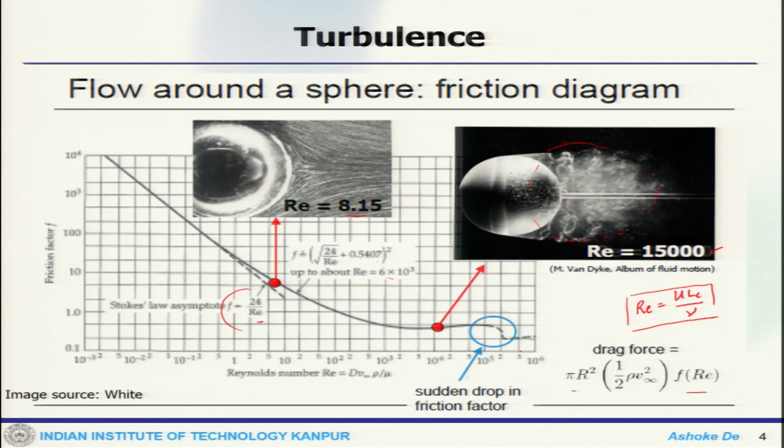Here you start feeling what is often known as the drag crisis. There is a similarity of this sphere problem with, if you are a cricket lover, the cricket ball, and we will discuss this as we go along. So, we will stop here and continue the discussion in the next lecture.